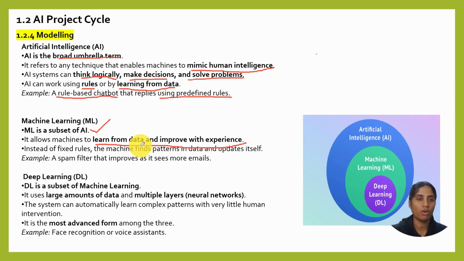Instead of fixed rules, the machine finds patterns in the data and updates itself. This is very, very important, because this is how we humans have evolved through our past experiences. When we come across a bad or a very good experience, we try to remember it, and if it is bad, we do not want to repeat it.